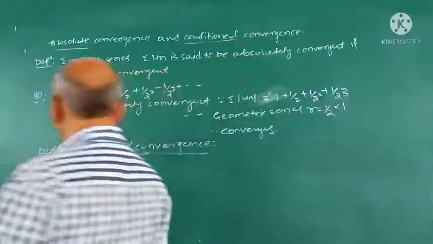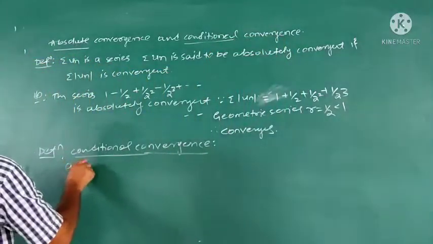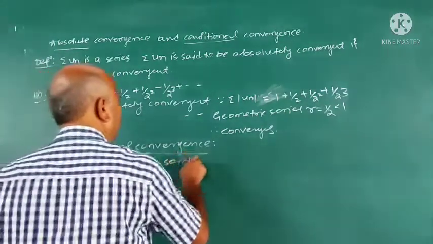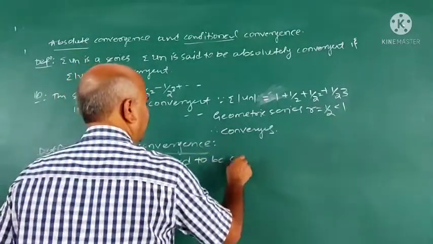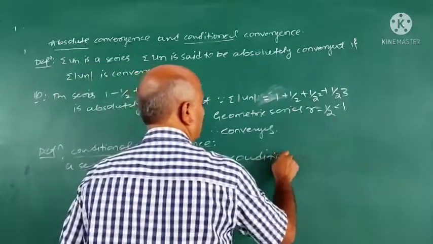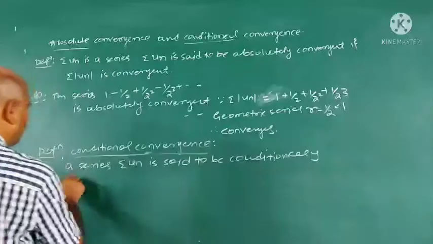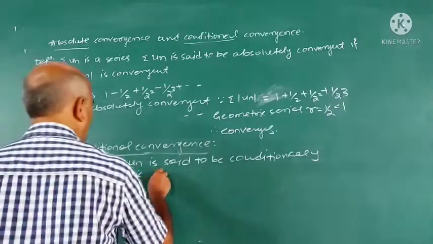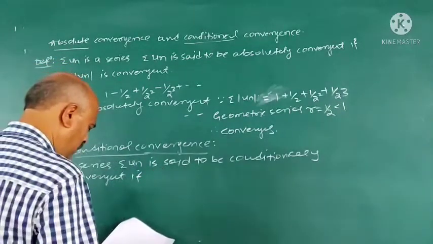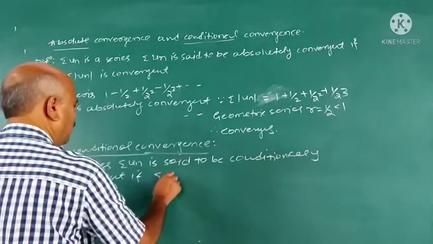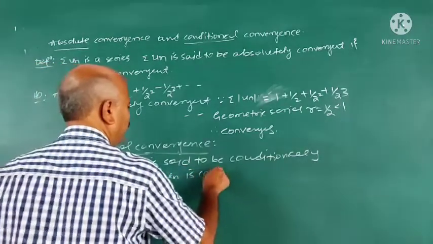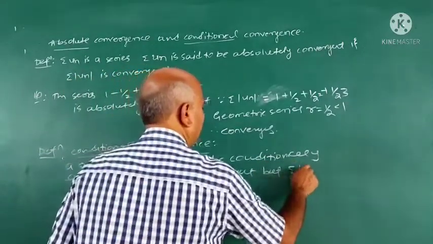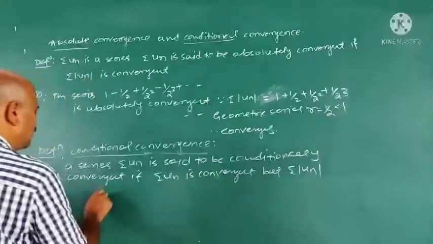Conditional convergence means a series sigma un is said to be conditionally convergent if sigma un is convergent but sigma mod un is divergent.